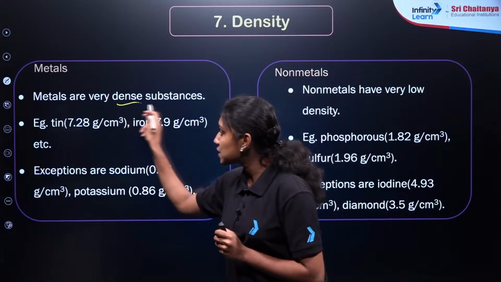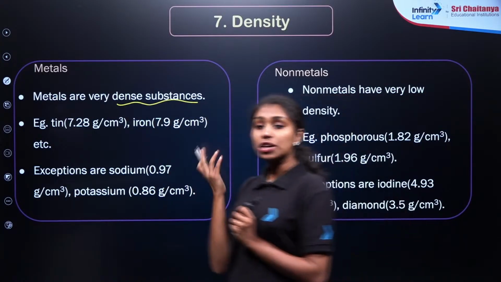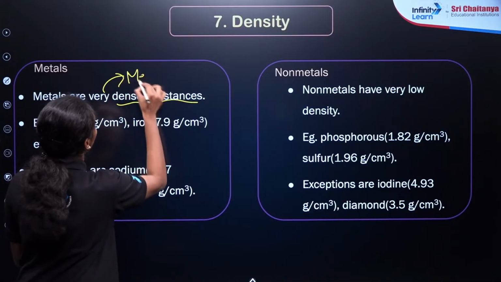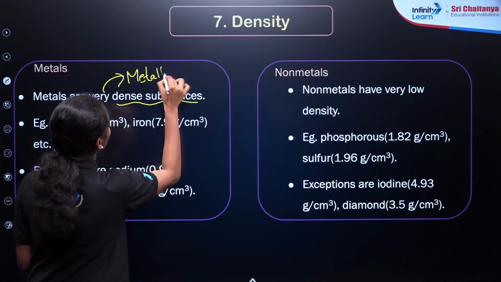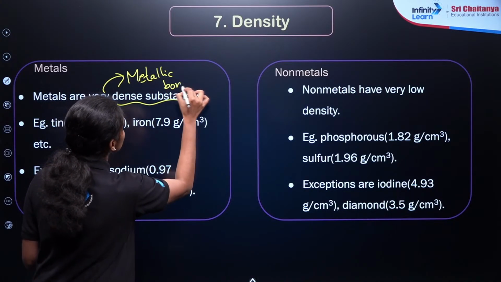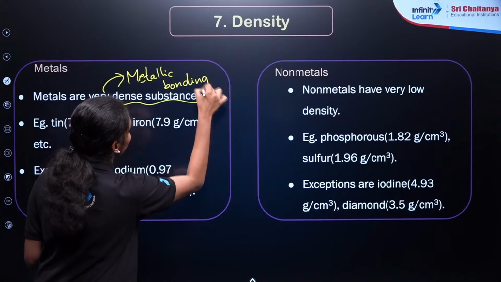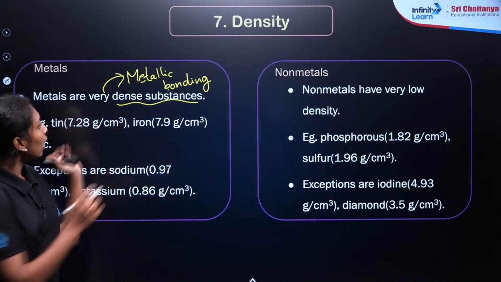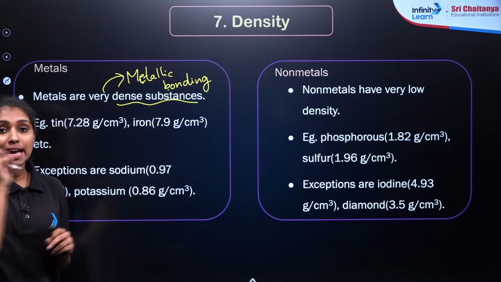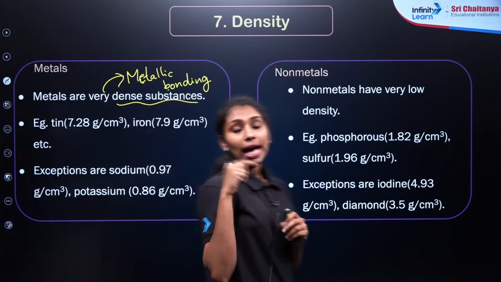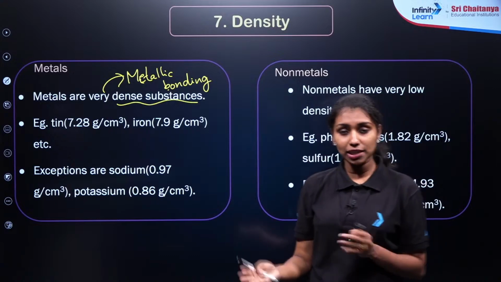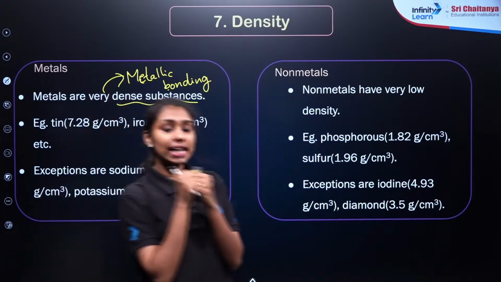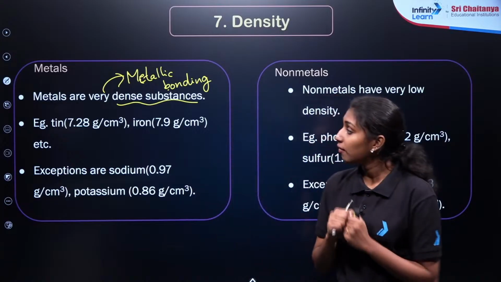Metals are very dense substances, which means they have high density because of the strong metallic bond between them. We will discuss the bonds in more detail in the chapter on chemical bonding. We will see ionic bonding and covalent bonding. Along with that, there is another bonding known as metallic bonding, which exists between the atoms in metals. So in metals, there is a strong metallic bond between them. That is why they show a very high density, right?